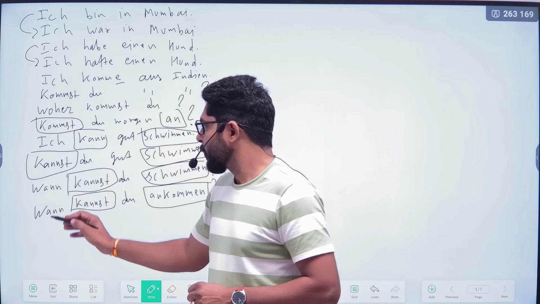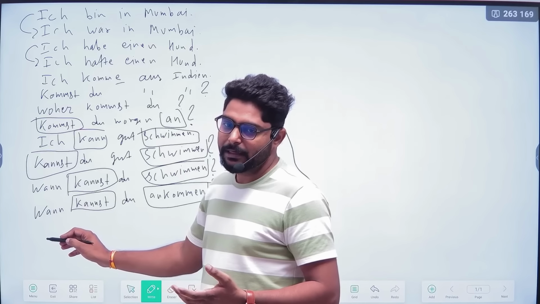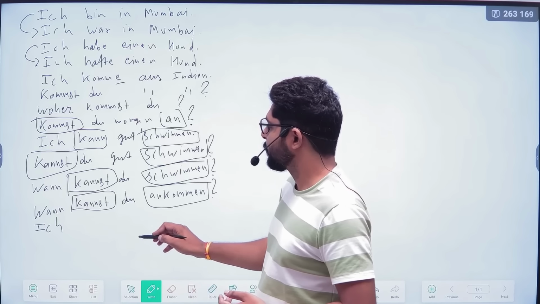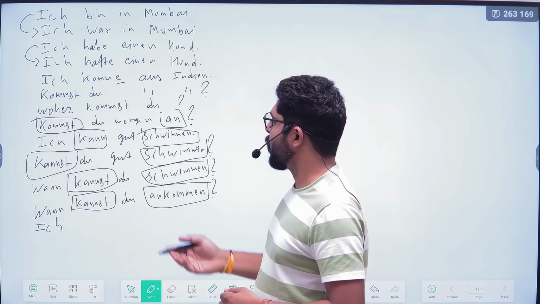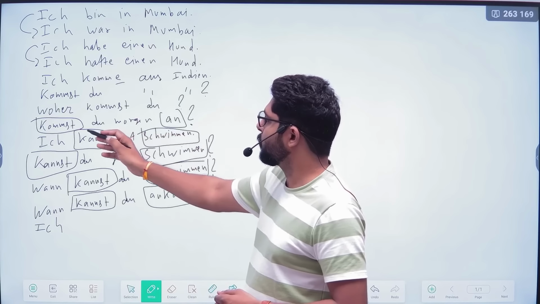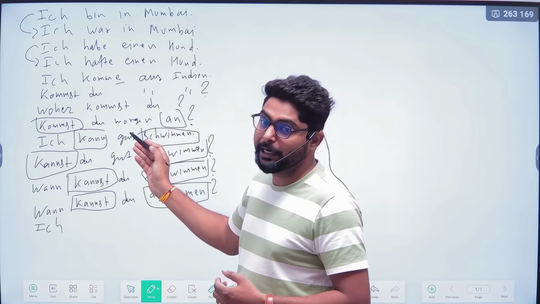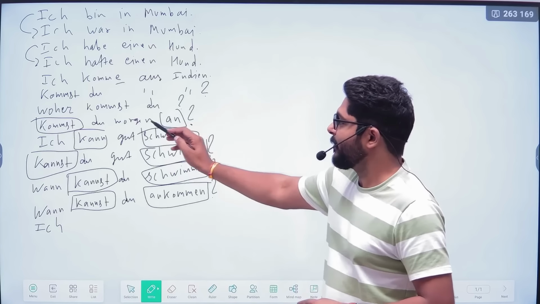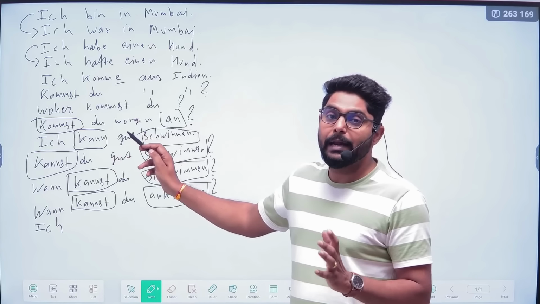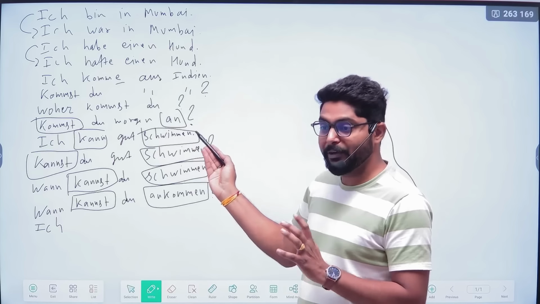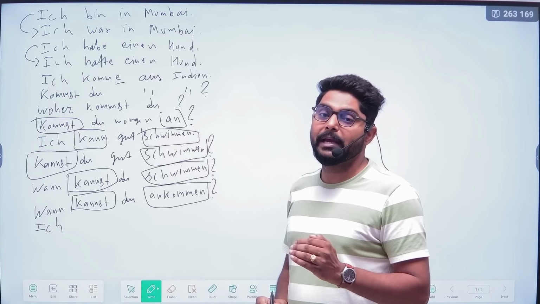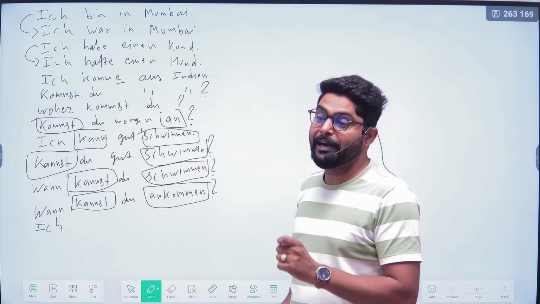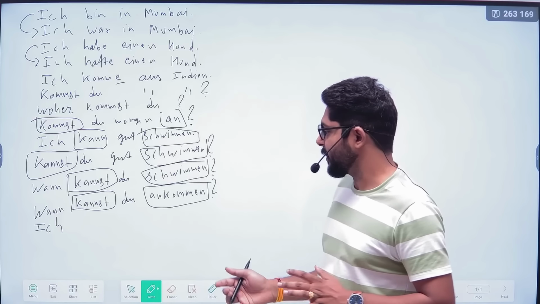After that, haben or sein. It is past. Kannst du morgen kommen? Kommst du morgen? And this is a separable one, only separable. Here there is no modal verb. So when we are using a single separable verb, then only we have to put the prefix at the end. If it is coming with our modal verb and with our perfect tense also, then it will go at the end of the sentence.